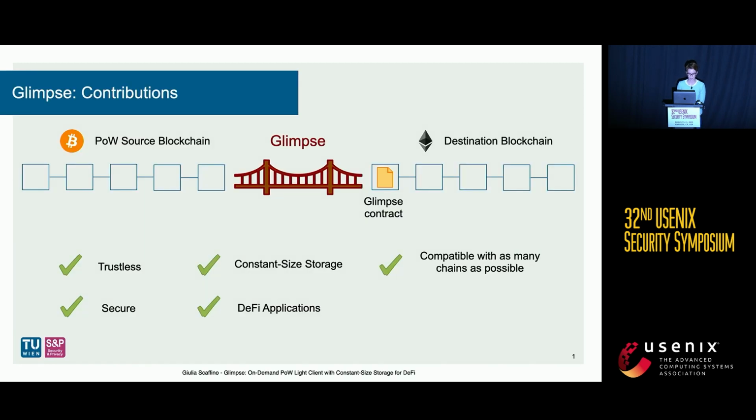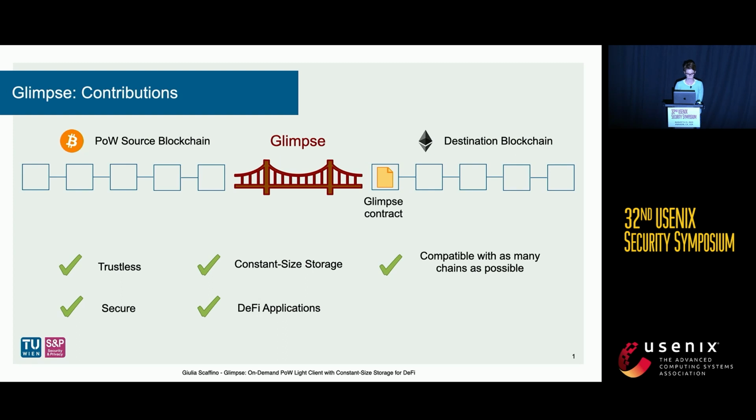Glimpse is the first trustless bridge for proof-of-work blockchains, which requires to relay and store on the destination blockchain only a constant amount of data coming from the source blockchain. The effective but simple design of Glimpse makes it compatible not only with quasi-Turing complete blockchains, but also with first-generation blockchains which feature unlimited scripting capabilities.